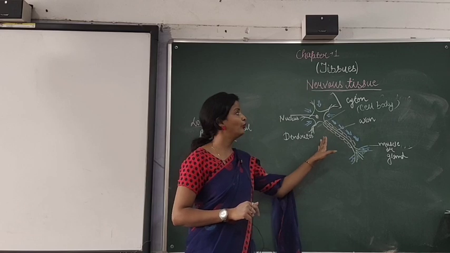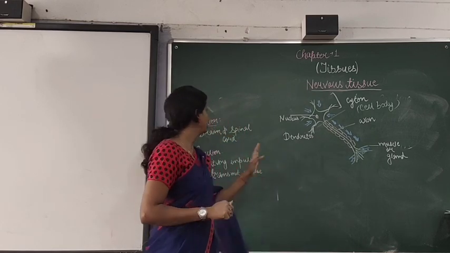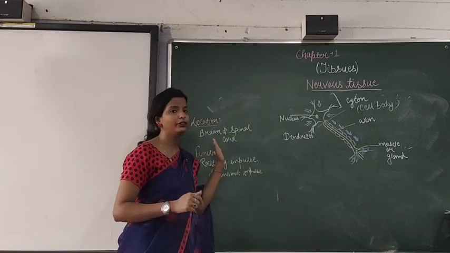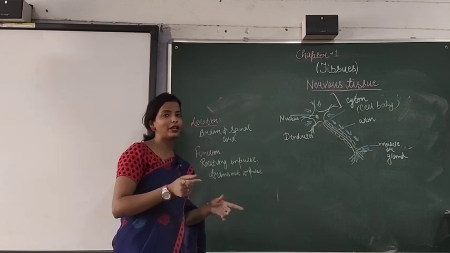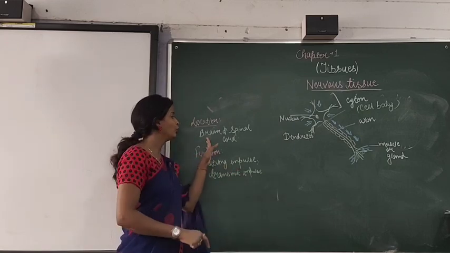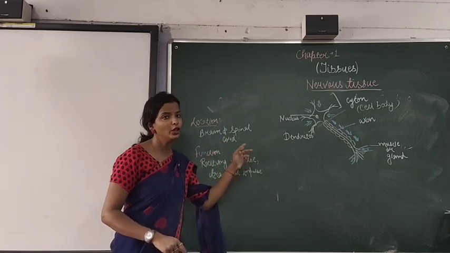So this was the overview of the nervous tissue. When you talk about the location, as I am saying that my brain is sending the impulse and I am sending the impulse to the brain, the location will be the brain and the spinal cord.